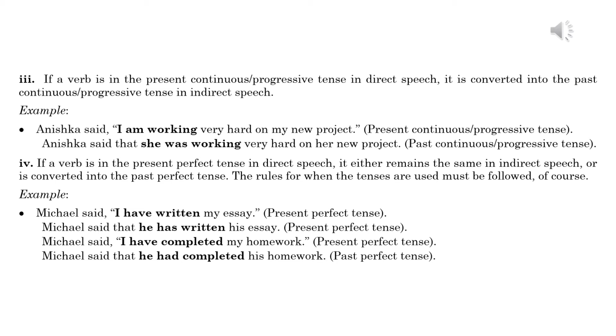4. If a verb is in the present perfect tense in direct speech, it either remains the same in indirect speech or is converted into the past perfect tense. The rules for when the tenses are used must be followed, of course. Example: